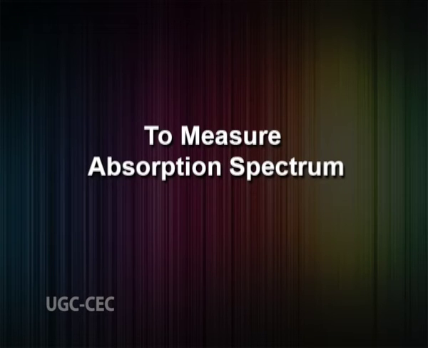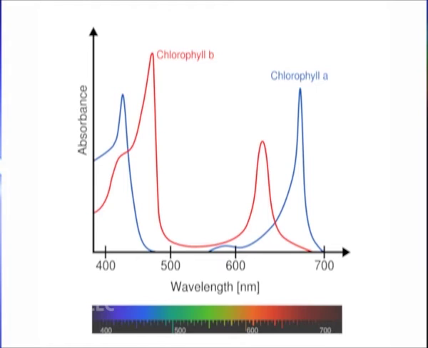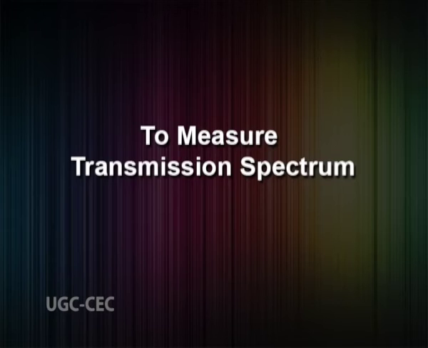First, to measure absorption spectrum. A material's absorption spectrum is the fraction of incident radiation absorbed by the material over a range of frequencies. The absorption spectrum is primarily determined by the atomic and molecular composition of the material.